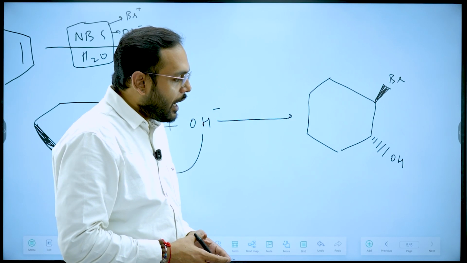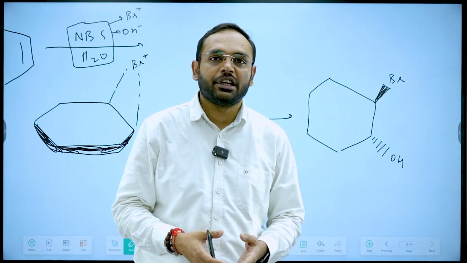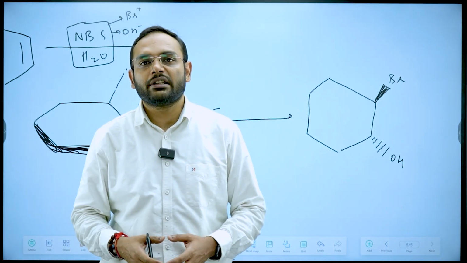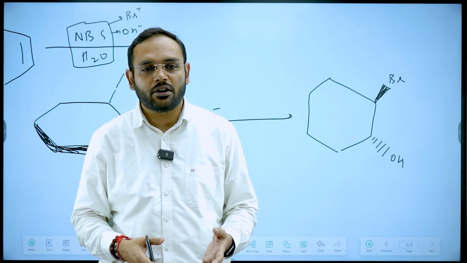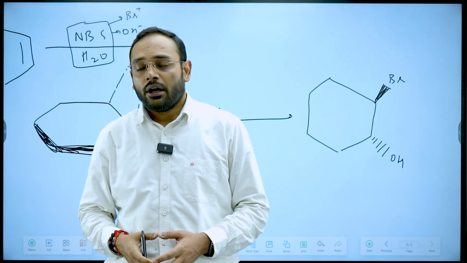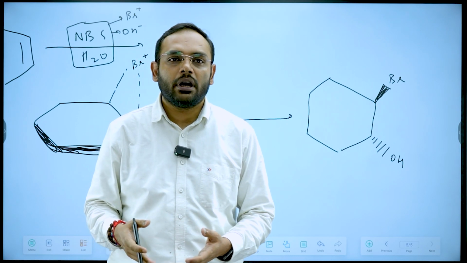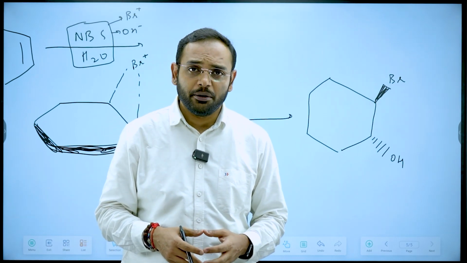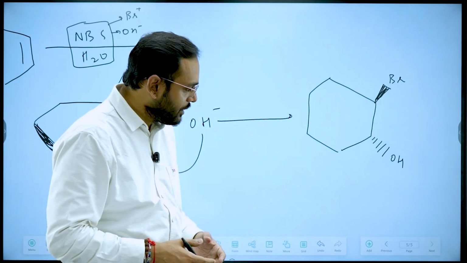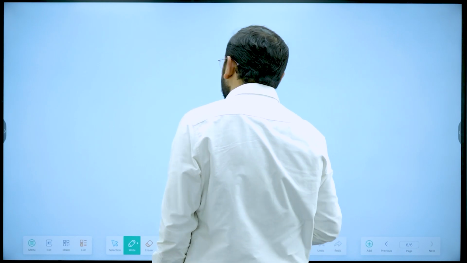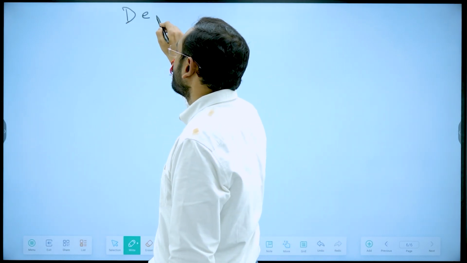There are two more applications of NBS as oxidizing agent. When it will be acting like an oxidizing agent, it will be oxidizing alcohol to aldehyde, or it will be acting like a decarboxylating agent. What are the conditions when it will act like a decarboxylating agent?